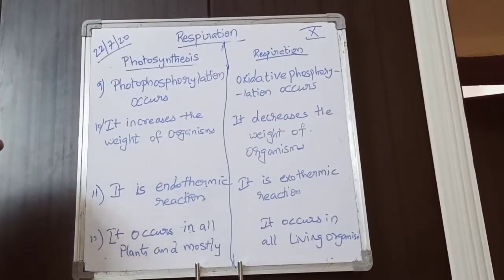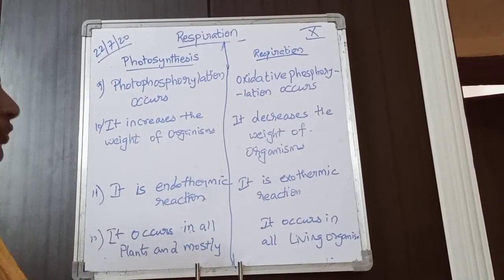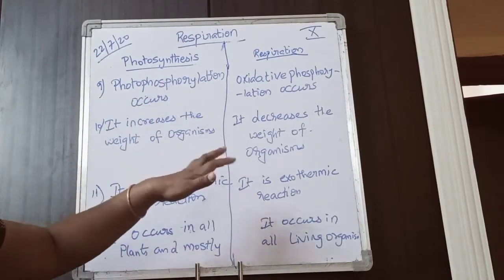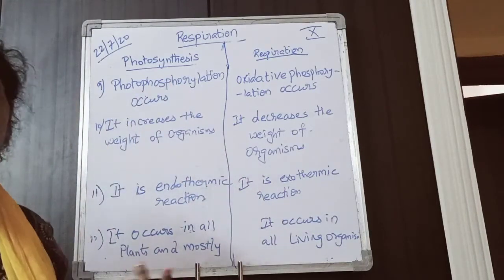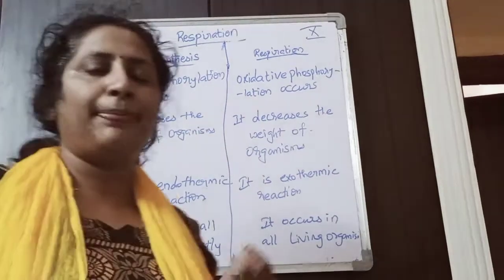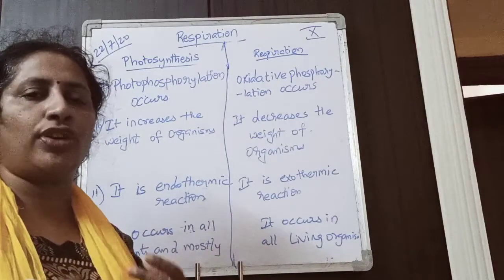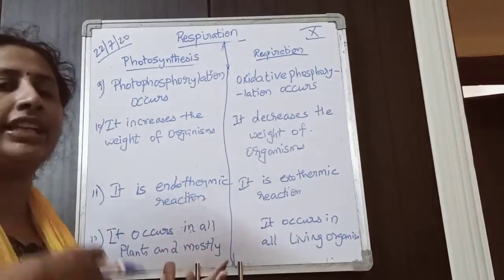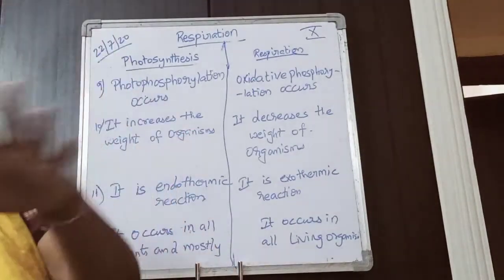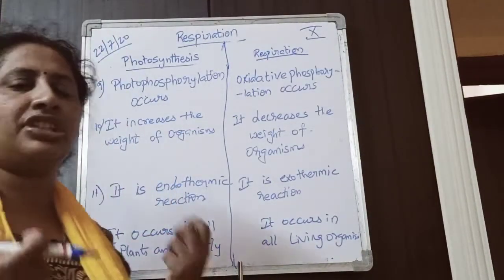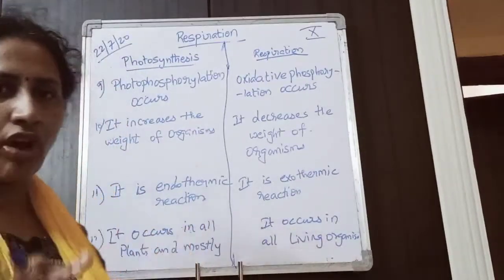The next difference between photosynthesis and respiration is that photophosphorylation occurs in photosynthesis. What is phosphorylation? Formation of ATP is called phosphorylation. We have discussed this. ADP has a phosphate added and ATP is formed. That is phosphorylation. Just remember, formation of ATP is called phosphorylation.